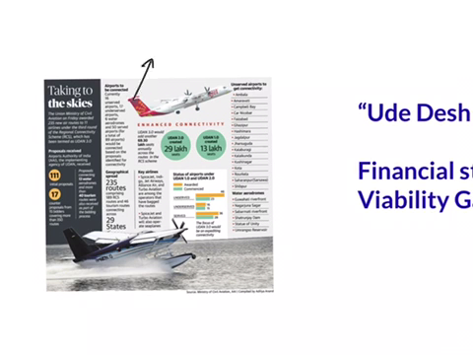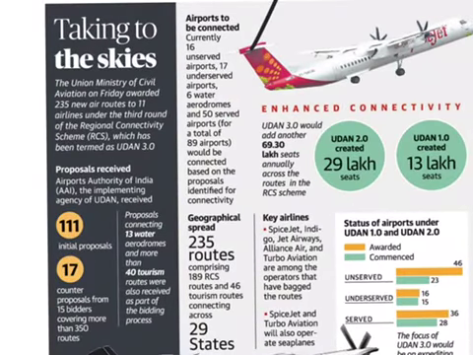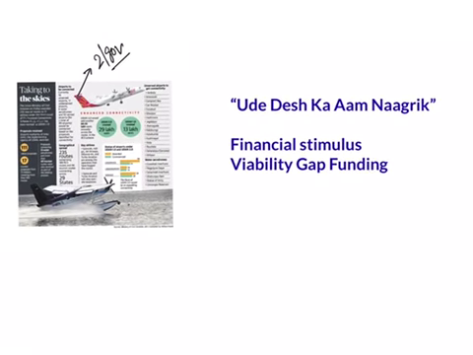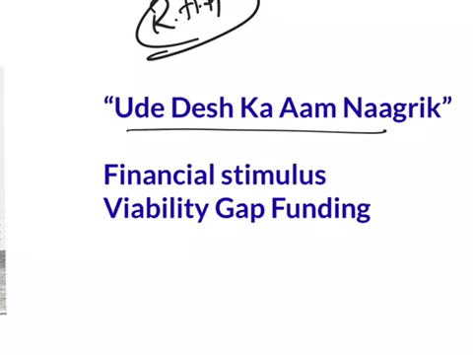The next article is Taking to the Skies. This article comes under GS paper 2 under the topic of governance. From this article, we are going to see about a regional connectivity scheme known as UDAN. UDAN is an innovative scheme to develop the regional aviation market. The main objective of this scheme is Ude Desh Ka Aam Nagarik.